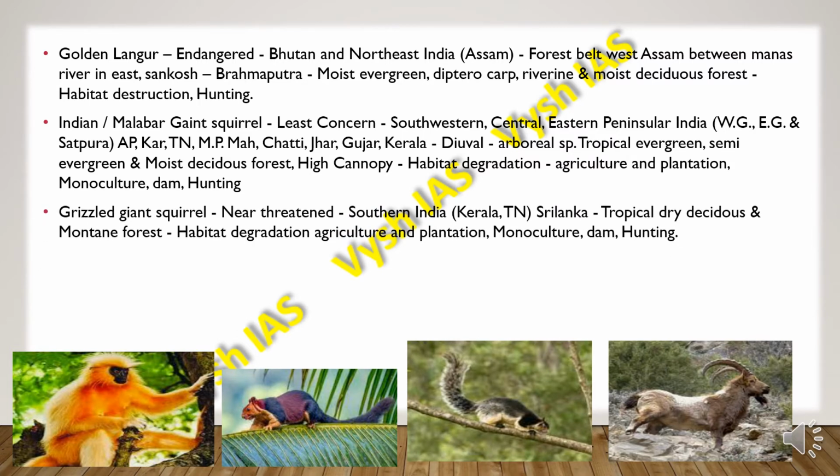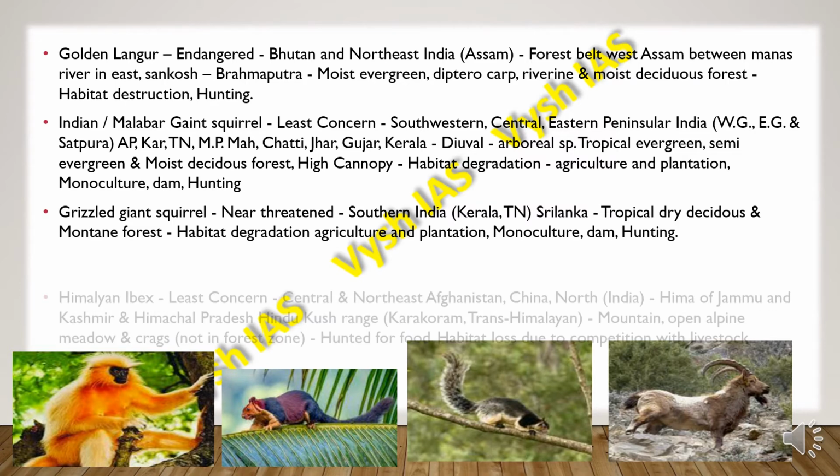Then we have the grizzled giant squirrel. It is near threatened and it is found in southern India, especially in Kerala and Tamil Nadu. Then we also find it in Sri Lanka. They are found in and around tropical deciduous and montane forests, and they face a threat because of habitat destruction, degradation, agriculture and plantation, then again monoculture, dam and hunting.